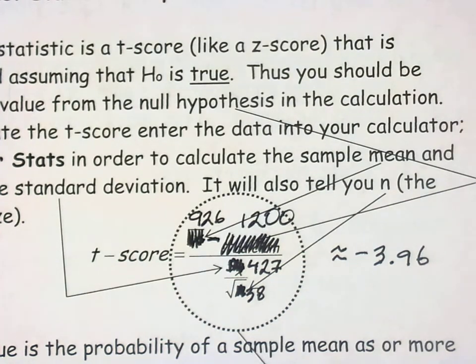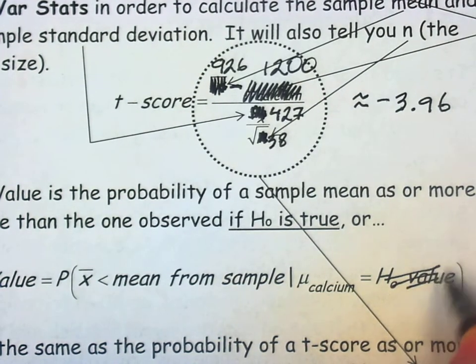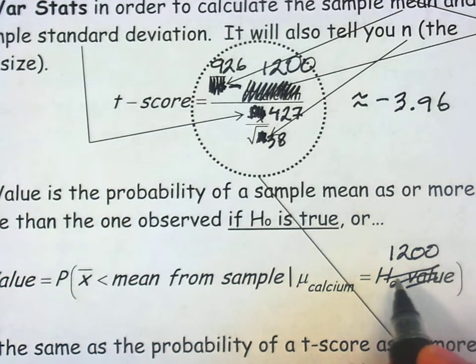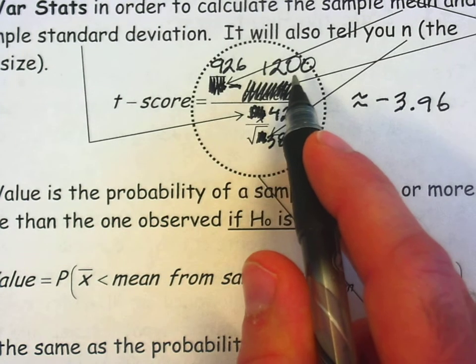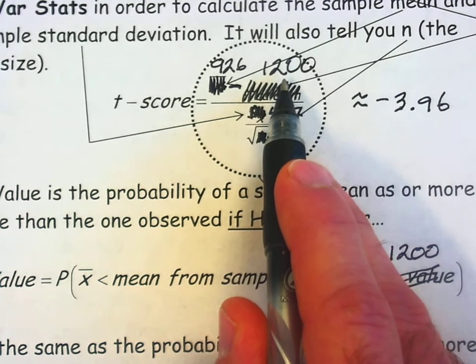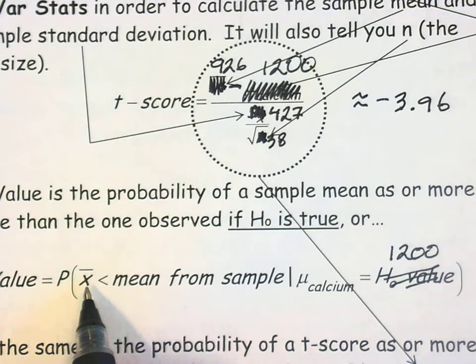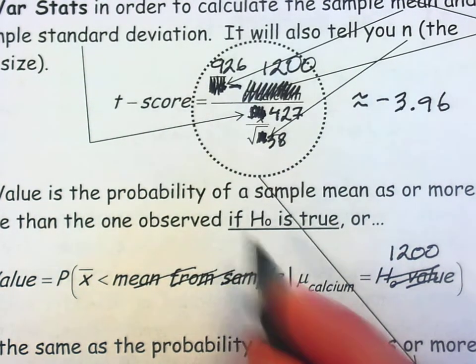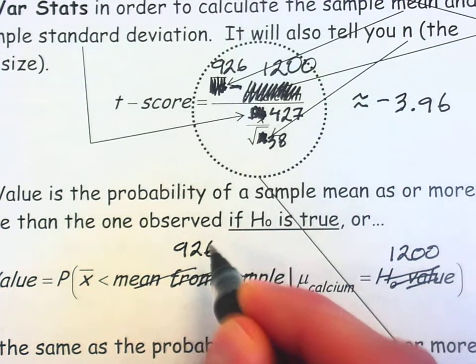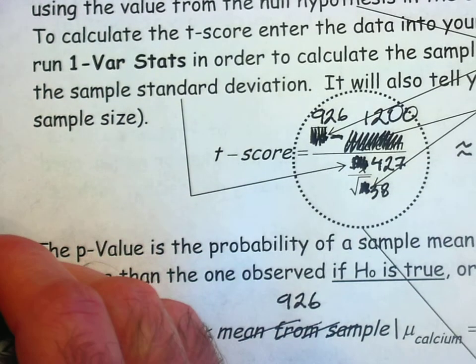Let's talk about what that t-score actually represents. What we're saying is, if the null hypothesis is true, so if the mean is really 1200, notice we used the 1200 in the calculation, so if the truth is that women are getting 1200 milligrams of calcium per day on average, how likely is it for us to take a sample of size 38 and get a mean that's as extreme or more extreme than 926? Well, in order for us to calculate that, we should look at the distribution.